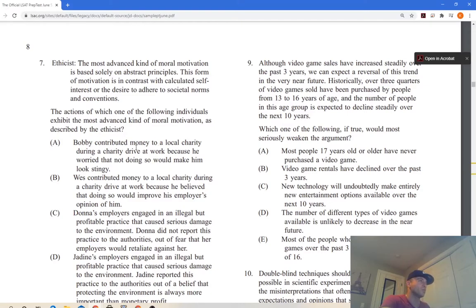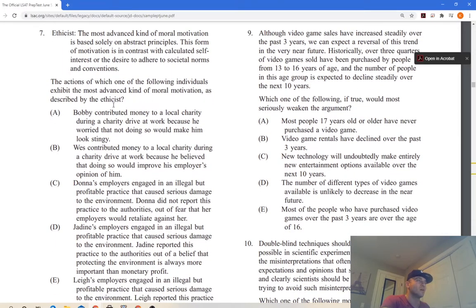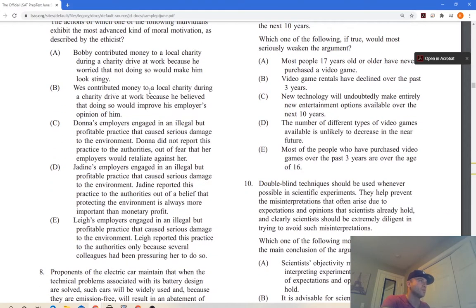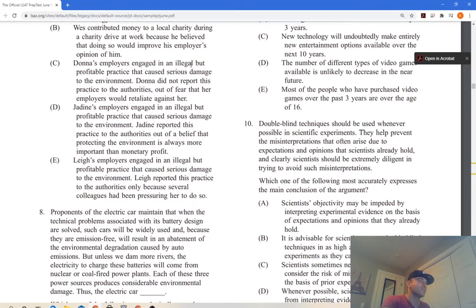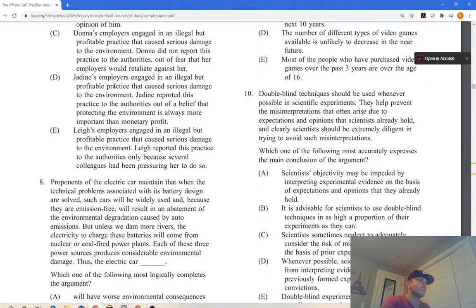Bobby contributed money to a local charity during a charity drive at work because he worried that not doing so would make him look stingy. That's not advanced motivation. Wes contributed money to a local charity during a charity drive at work because he believed that doing so would improve his employer's profits. No. Donna's employers engaged in an illegal but profitable practice that causes serious damage to the environment. Donna did not report this practice to the authorities out of fear that her employer would retaliate. No. Dana's employers engage in an illegal but profitable practice that causes serious damage to the environment. Jenny reports this practice to the authorities out of the belief that protecting the environment is always more important than monetary profit.